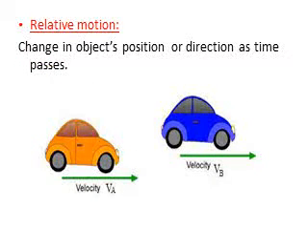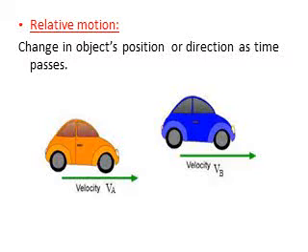Relative motion. What is the meaning of relative motion? Relative means we compare one object's motion to another object's motion. As we have two cars, the blue one and the yellow one, we say that the blue car is faster than the yellow car. So we compare between their motions.